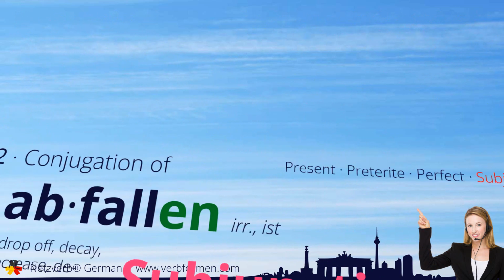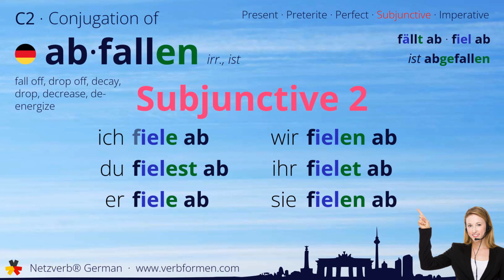Now we move on to the subjunctive two. Ich fiele ab. Du fielest ab. Er fiele ab. Wir fielen ab. Ihr fielet ab. Sie fielen ab.